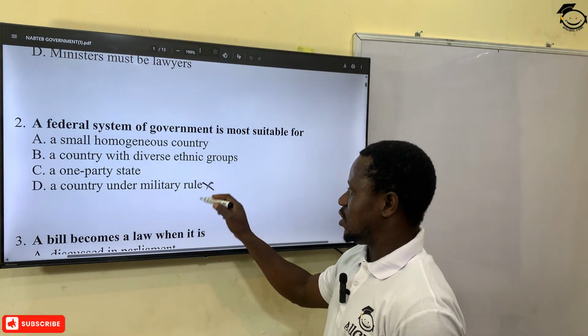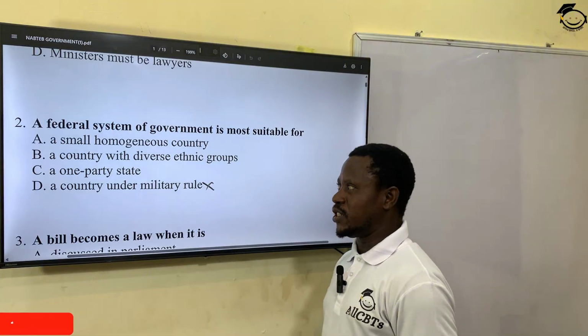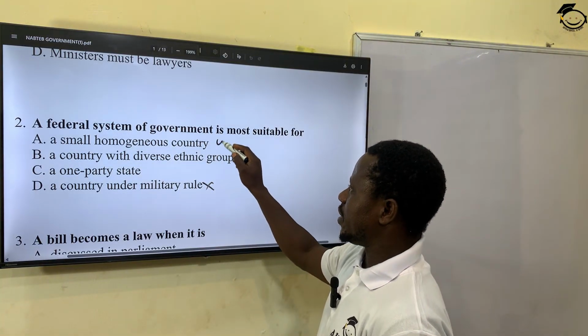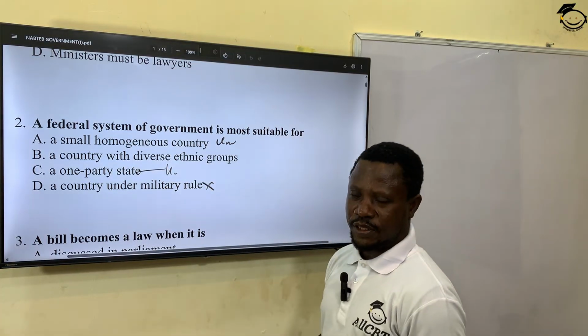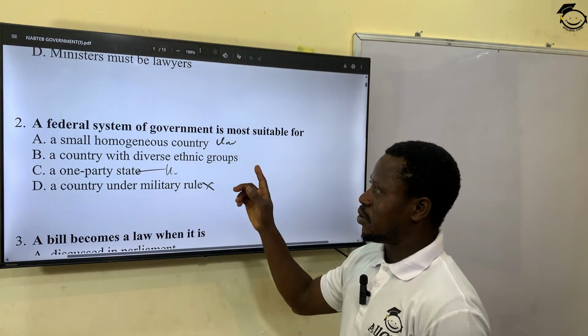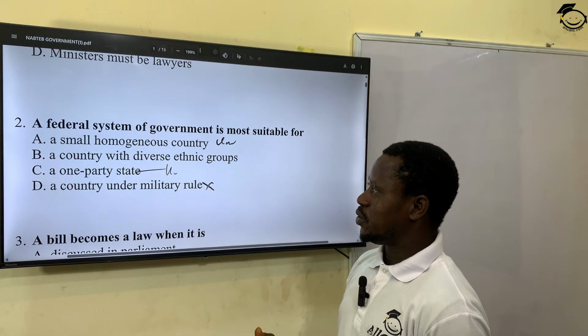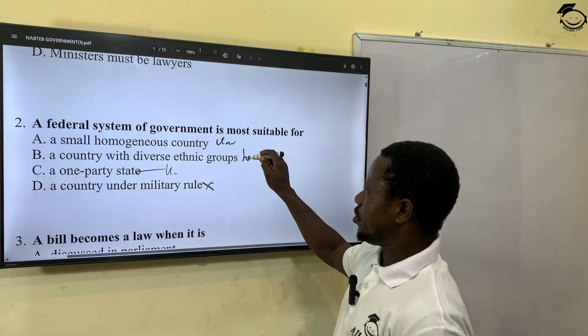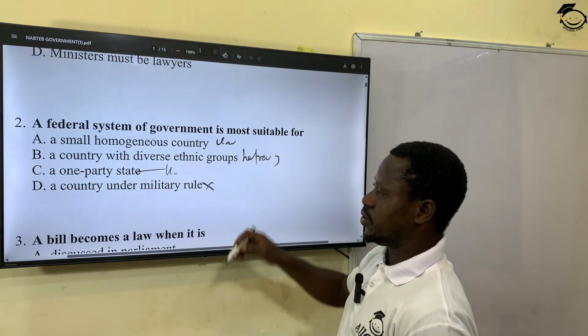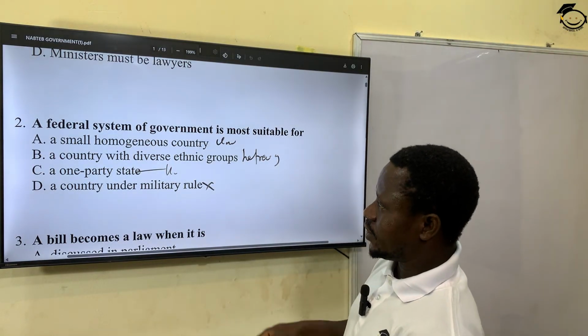You know that D is off point, has nothing to do with this. A is talking about a unitary system of government. Likewise, C is talking about a unitary system of government. So the most correct answer to this question is a country with diverse ethnic groups, like Nigeria. So that is heterogeneous society. Answer is B.